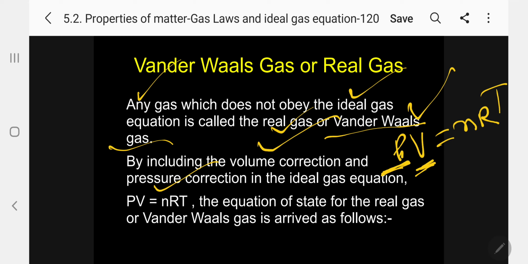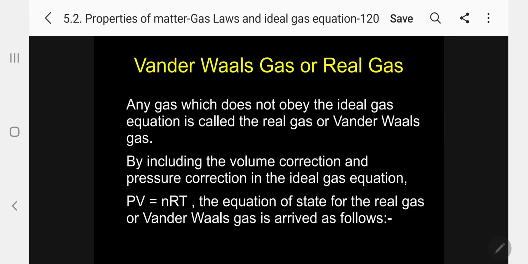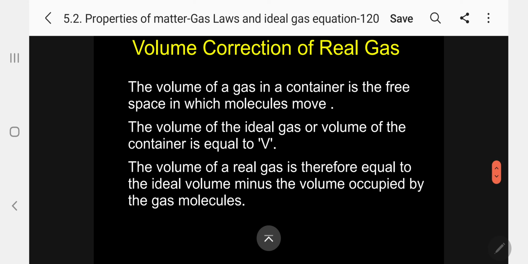The force of attraction is also already there, and that pressure also should be taken into account. So we also have to correct the pressure. By including volume correction and pressure correction in the ideal gas equation PV equal to nRT, the equation of state for a real gas or Van der Waals gas is derived as follows. Let me now derive. Please follow.